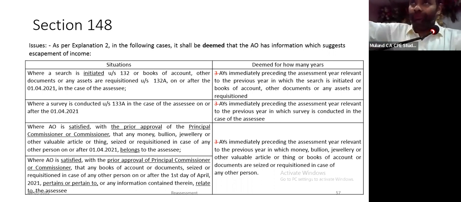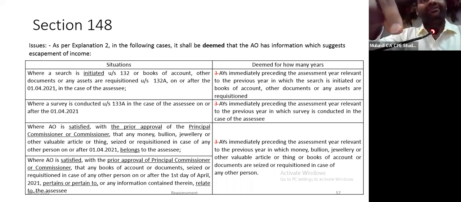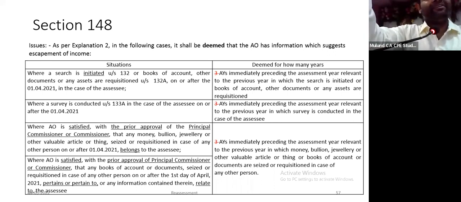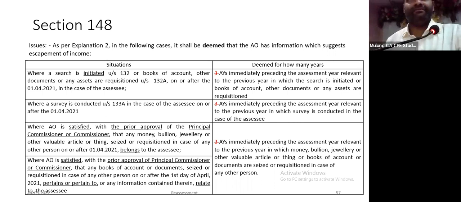But under 148, what will happen? If there is any information which pertains to a person or relates to a person, then it is deemed that there is an information which suggests that income has escaped assessment. Such deeming fiction earlier was for only 3 years preceding the year of search. Please see, I have cancelled 3. They have removed this 3. Now they can reopen for any years.